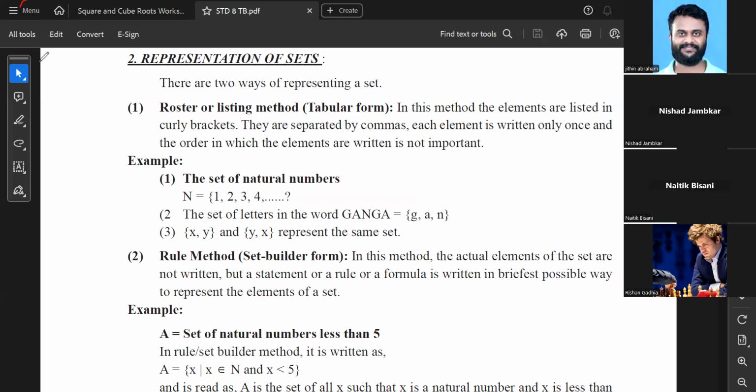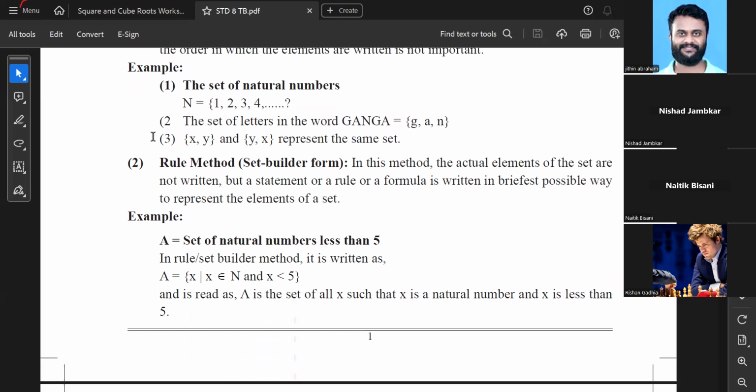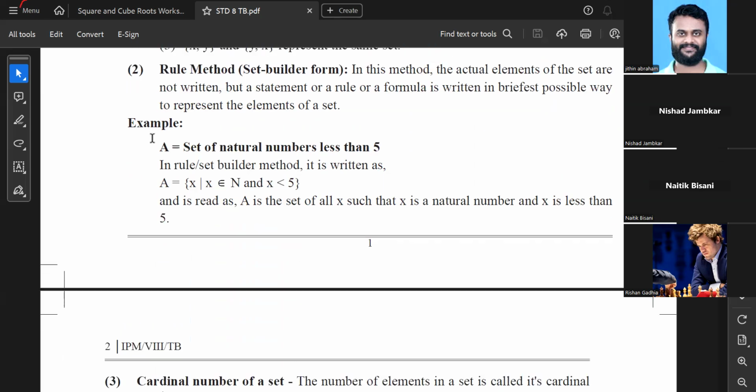Now the next method is the rule method, which is also called the set builder form. In this method, the actual elements of the set are not written, but a statement. Meaning, see, what was in the previous method? We were actually writing whatever was there. For example, for natural numbers, what did we write? We write 1, 2, 3, and so on.